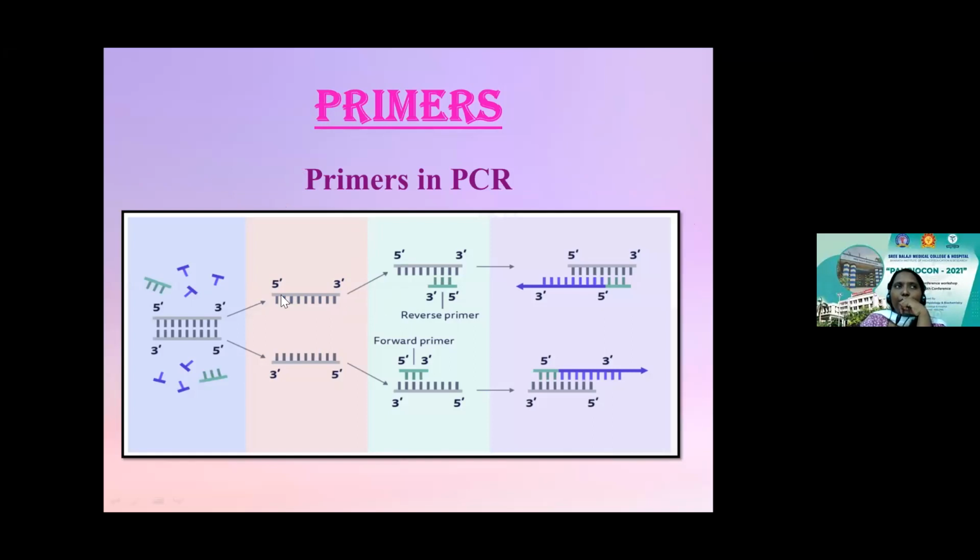So you have two sets of primers. One is the forward primer and the other one is a reverse primer. The forward primer will be coded from the 5' to the 3' end, and the reverse primer will be amplifying from the 3' to the 5' end. So the unwinding of the strands takes place in the denaturation process, and the addition of the nucleotides begins in the annealing process, where the addition of the primers to the unwound strand will happen at the 3' hydroxyl end. The primers can only attach themselves to the 3' end of the target DNA strands.